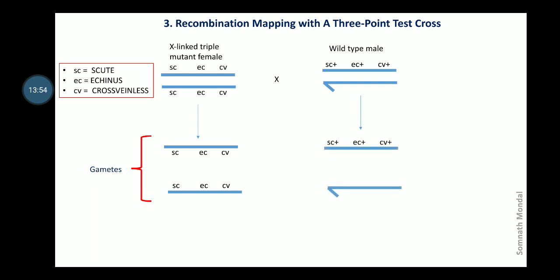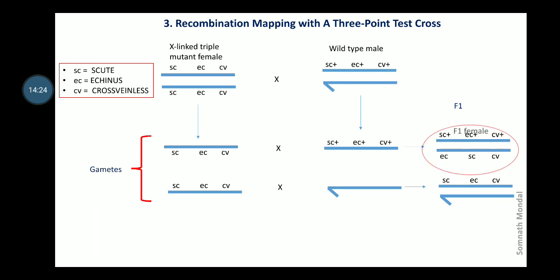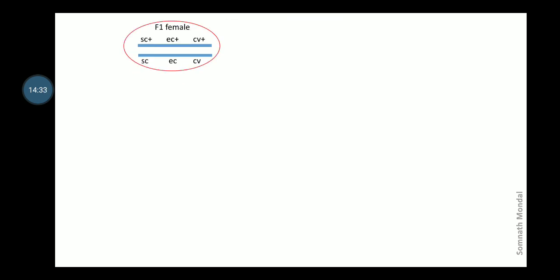One is the X chromosome having all the 3 wild type alleles, and another is the Y chromosome. Now if the first type of gametes cross, there will be in F1 one wild type female, whereas if the second type of cross takes place, there will be one homozygous recessive male. Now this F1 female is taken for a 3-point test cross experiment. So what will happen? Now this F1 female has been taken. With this there will be a test cross.